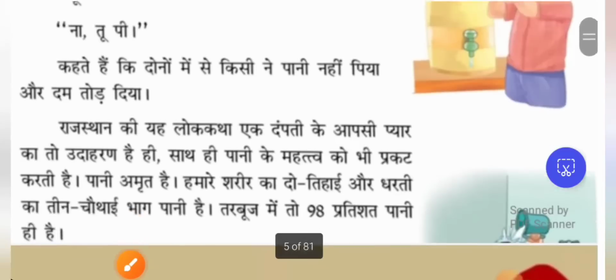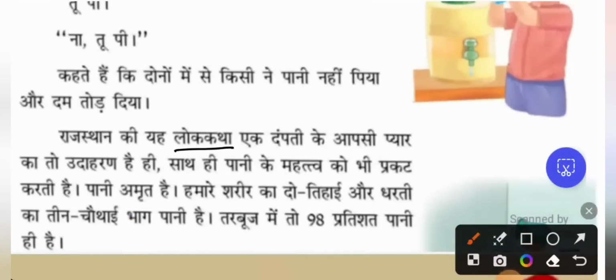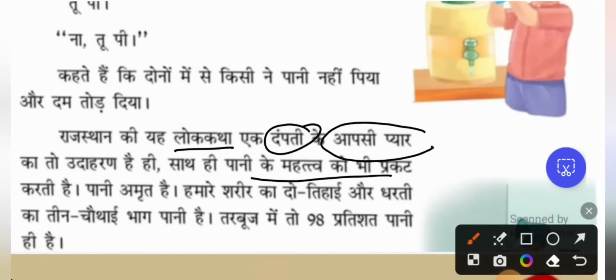राजस्थान की ये लोक कथा. So राजस्थान में बहुत famous this लोक कथा is an old tale, a folk tale. एक दंपति, a couple के आपसी प्यार means the mutual love का उदाहरण है. So it is an example. So this folk tale from Rajasthan depicts the mutual love between the husband and wife. साथ ही पानी के महत्व को भी प्रकट करती है. Along with that, it also reveals the importance of water.